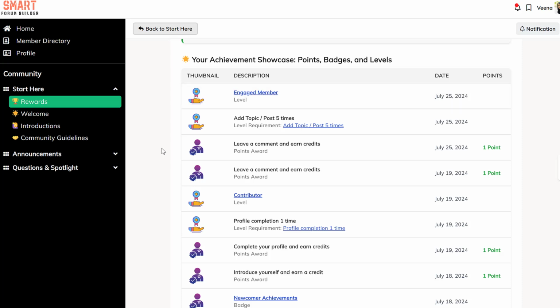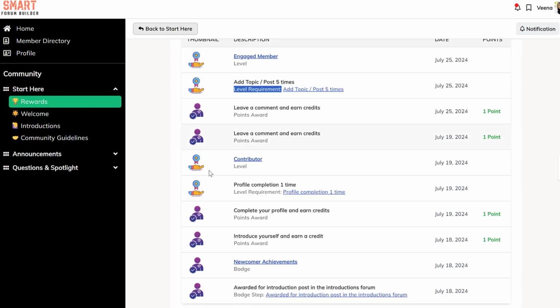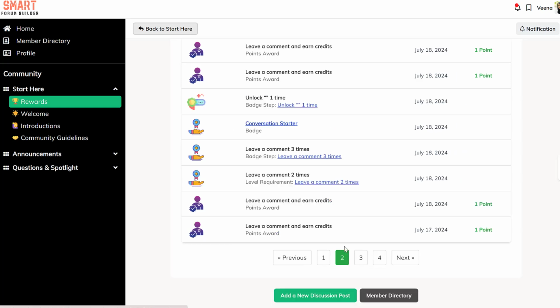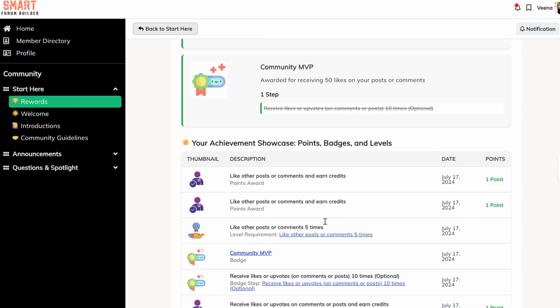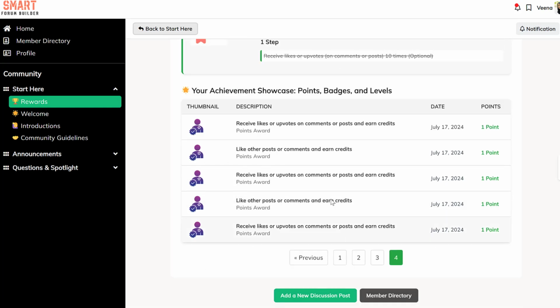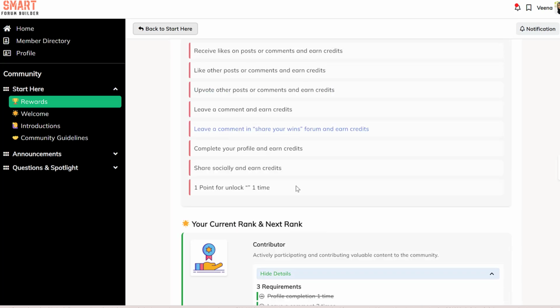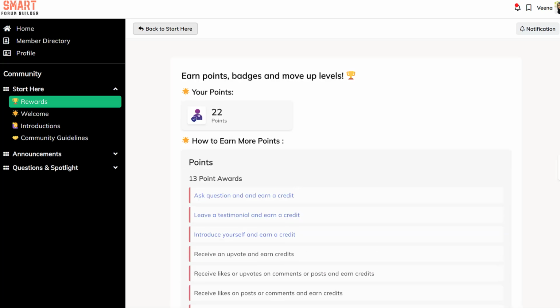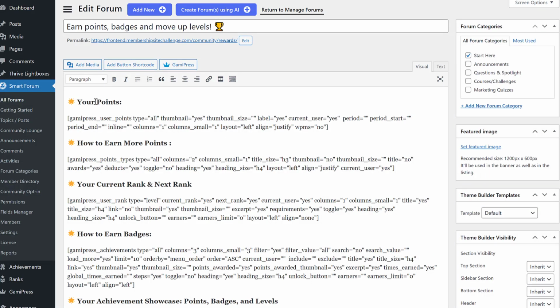You can see this is the one I'm using. I have created a forum here, and all I have done here is I have inserted all these shortcodes right here. So users will find this rewards page in my community site, and that will allow them to understand how many points they have, how they can get more points, how they can get to the next level, how they can earn more badges. So I have all of these shortcodes from GamiPress right here.